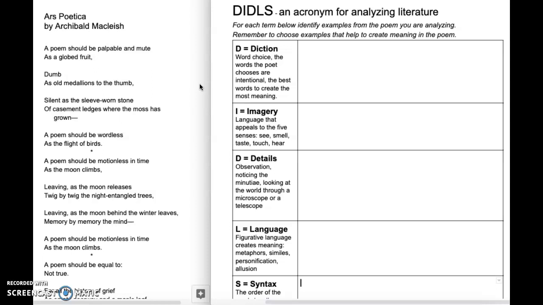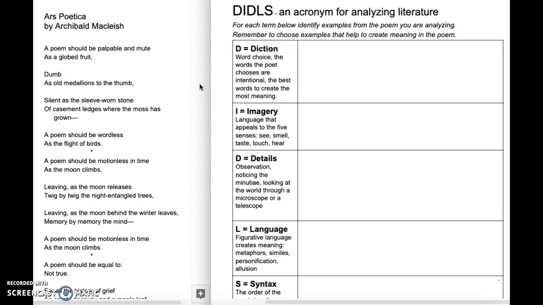It's that kind of no words experience, right? So you can see how the globed fruit is palpable, touchable, and silent. You can see how the medallion to the thumb is also no words, but has meaning. And remember, we're making a comparison. This is a metaphor. The poem should be like these things.